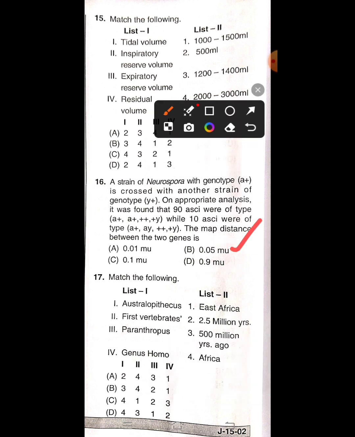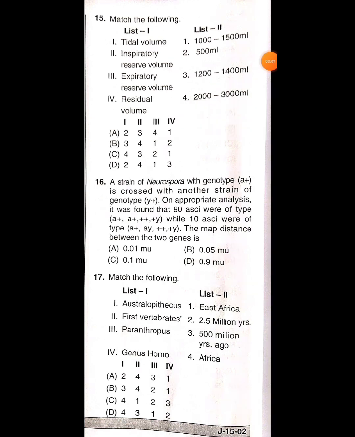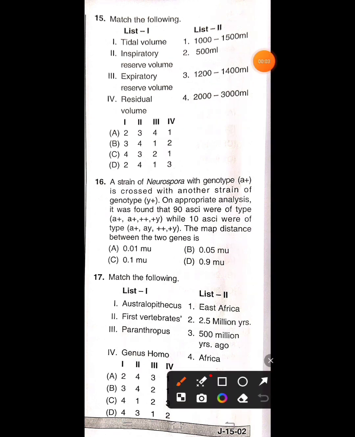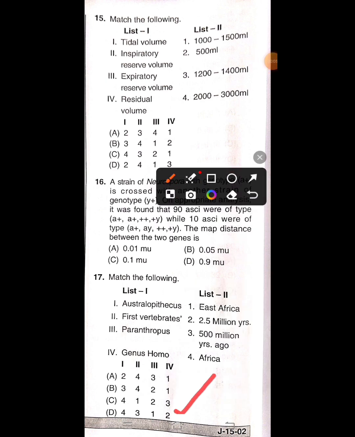Match the list 1 with list 2. Here also the two lists are given. Australopithecus, first vertebrates, Paranthropus, genus Homo. So these are the components present in list 1. We have to match them with list 2. For this question, the correct answer is D.